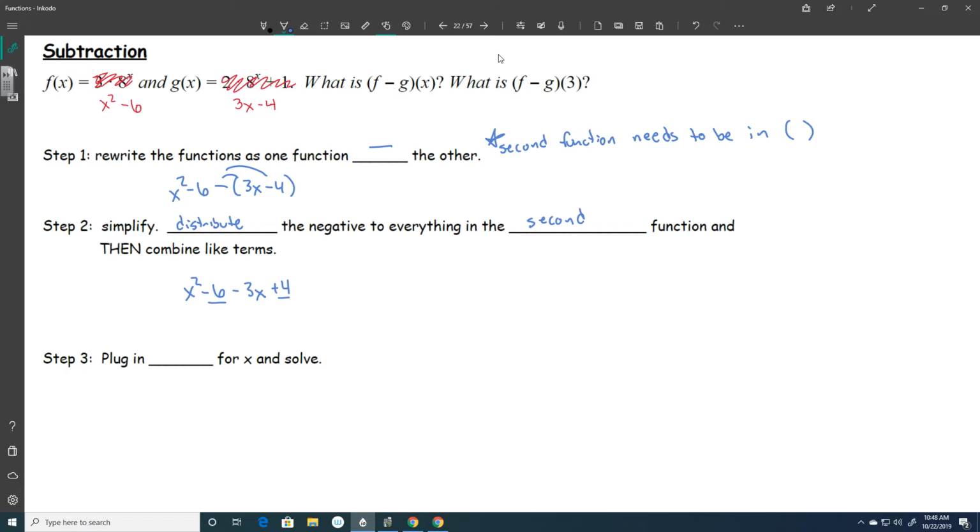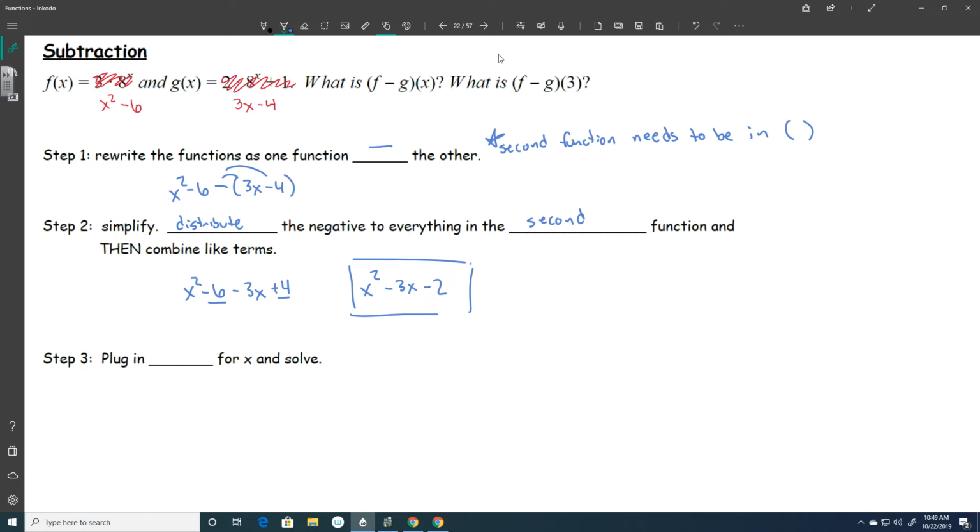Now I combine like terms. I have a negative 6 and a 4. Everything else is by itself. So I get x squared minus 3x. Negative 6 plus 4 is negative 2. So that's my new function. Okay, that's my f minus g.